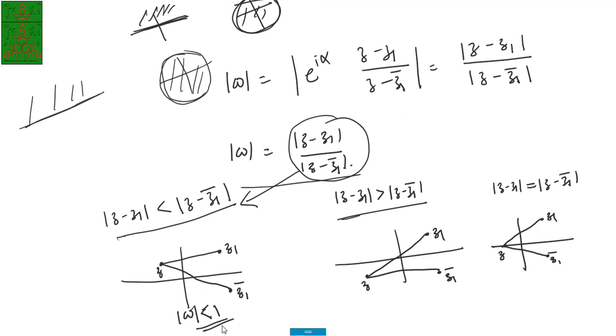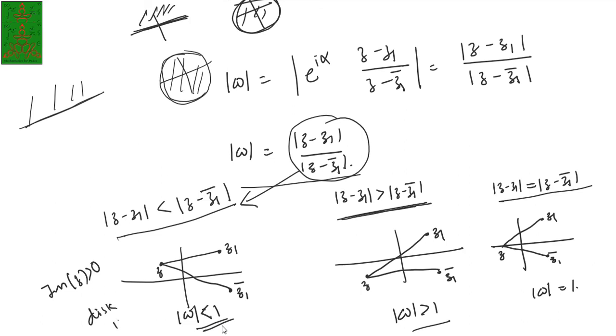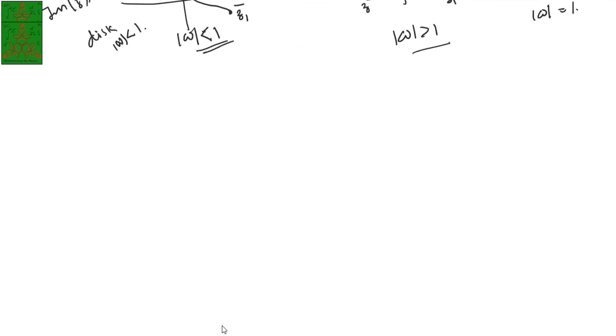And in the other situation, w will be greater than 1, because you just observe that the numerator is bigger than the denominator, so that's why w is greater than 1. And in this situation you will have w equal to 1. So it concludes that the half plane, that is the imaginary part of z greater than 0, maps onto the disk, mode of w less than 1, and the boundary of the plane onto the boundary of the disk. That proves it. So with that, let's have an example of such type.